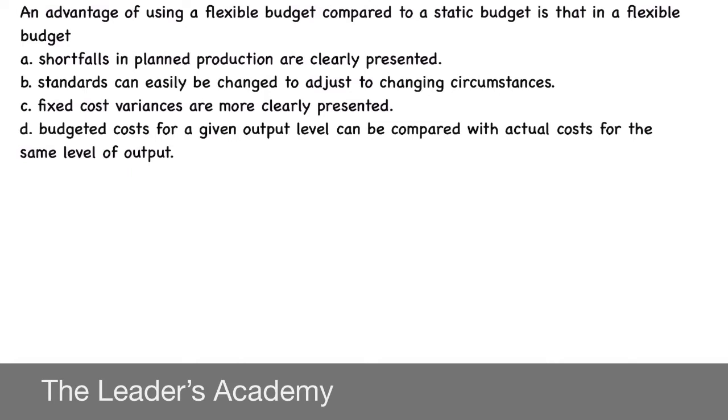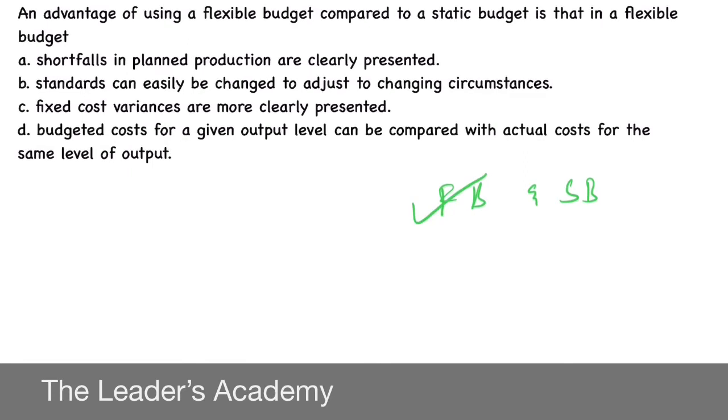In this question, what they are asking is, we have two different types of budget. One is flexible budget and a static budget. And just give me one advantage why I should go for flexible budget and not for static budget. Which means they are asking me to compare between flexible budget and static budget and give me that reason why I should prefer flexible budget and not static budget. Got it? There will be so many reasons why I want to go for a flexible budget, but out of these four options, give me one option why I should choose this. Okay, let's demystify this question.